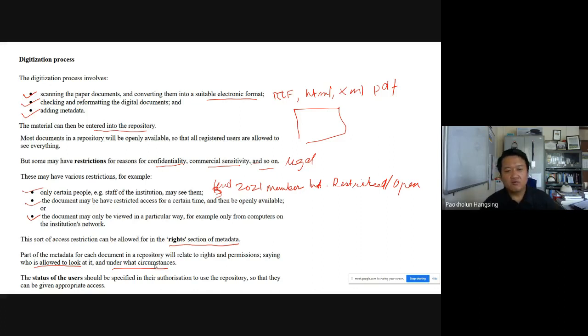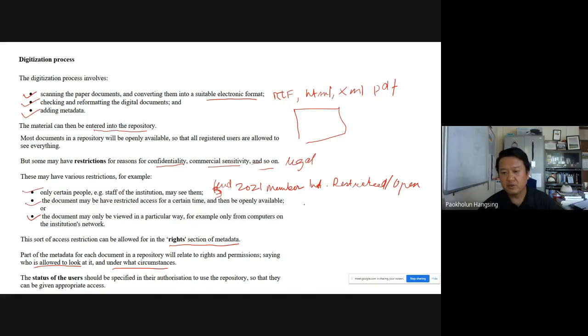For that, the status of the users should be specified in their authorization to use the repository so that they can be given appropriate access. Let me give you a simple illustration.